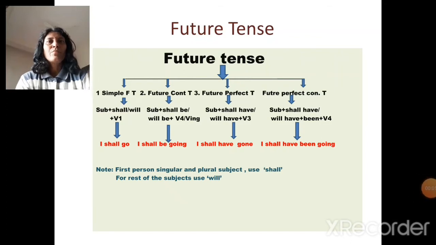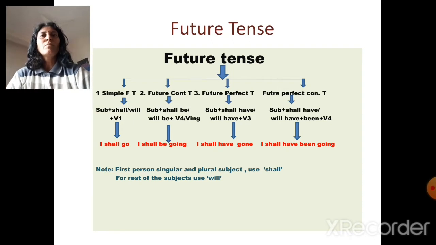Dear students, in this video we will learn about future tense. There are four subtypes of future tense: simple future tense, future continuous tense, future perfect tense, and future perfect continuous tense. Now see the example and the structure.